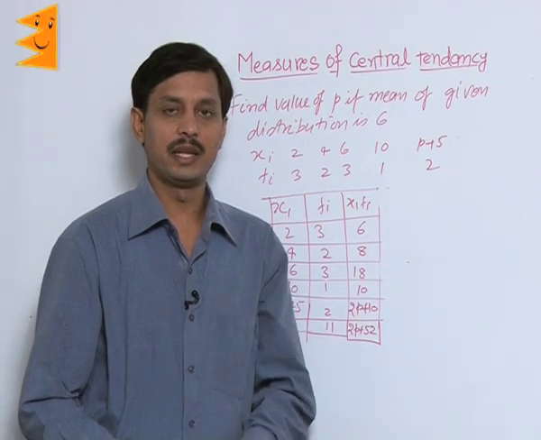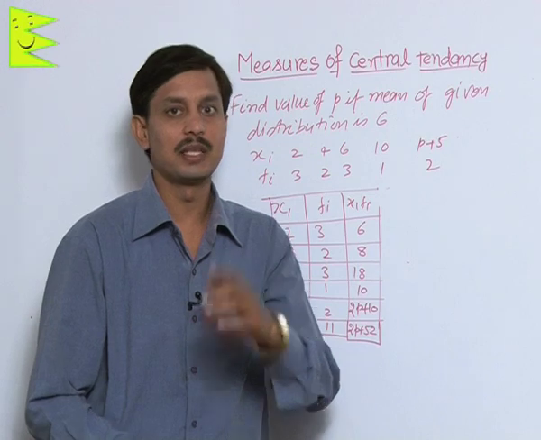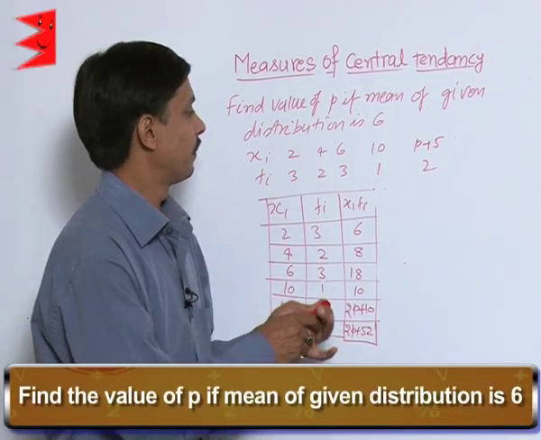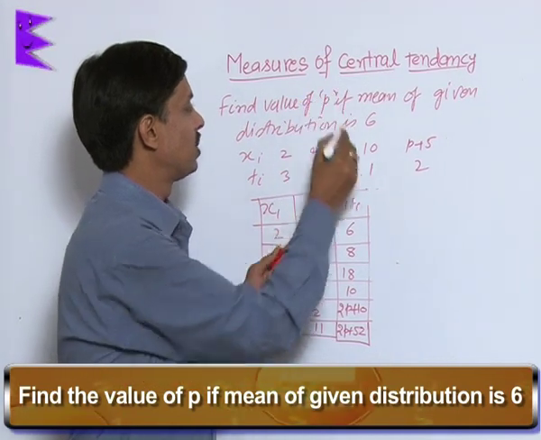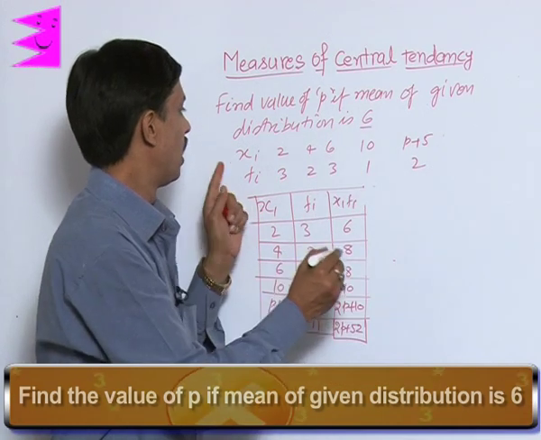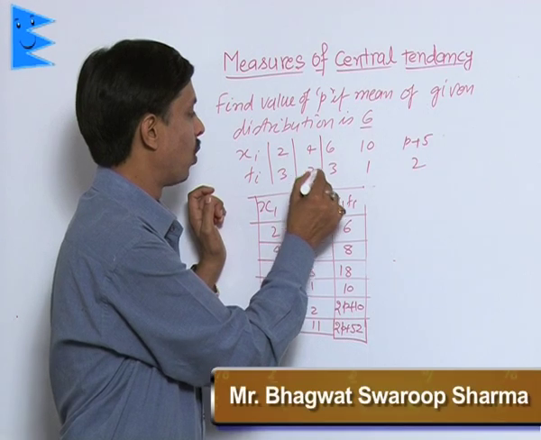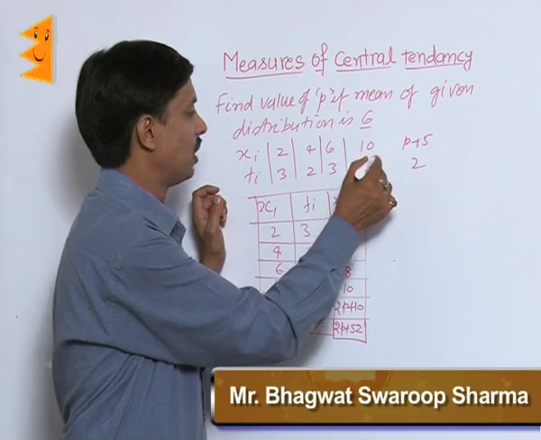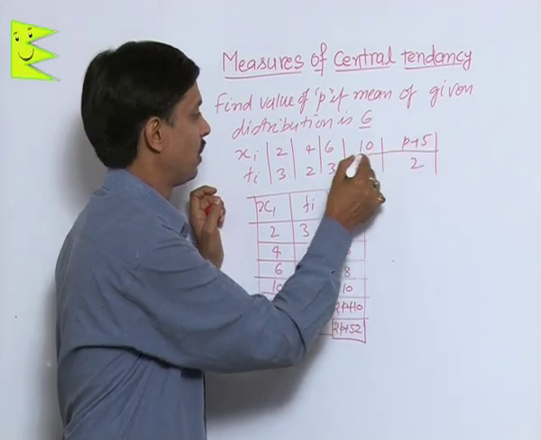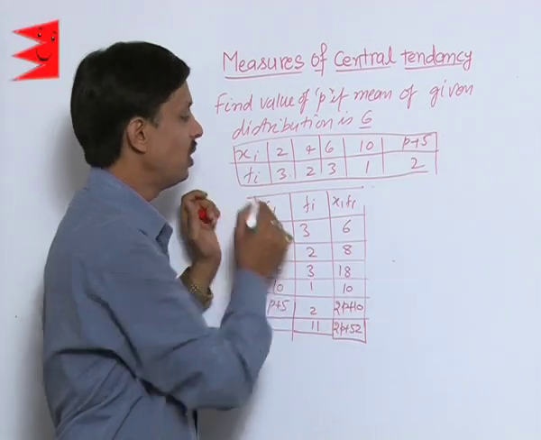Now I am taking another example based upon the formula of the mean, sigma fi xi upon sigma fi. Find the value of p. In the table, one value is missing, p, if the mean of the given distribution is 6. Observations are 2, then frequency 3, for 4 it is 2, for 6 frequency 3, for 10 the frequency is 1, for observation p plus 5 the frequency is as shown, last one 2.